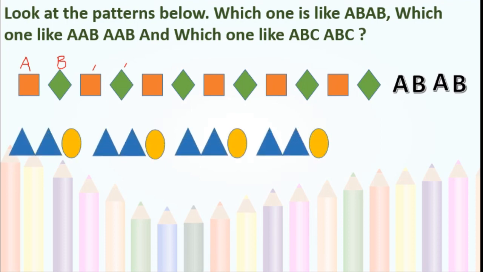Okay, see the next one. See this. Now, again assume this triangle is A. And here this is also a triangle of the same color, so it is also A. This is an oval, so it is B. Now again same A, B, A, B, isn't it? So the pattern is AAB, AAB. Right?